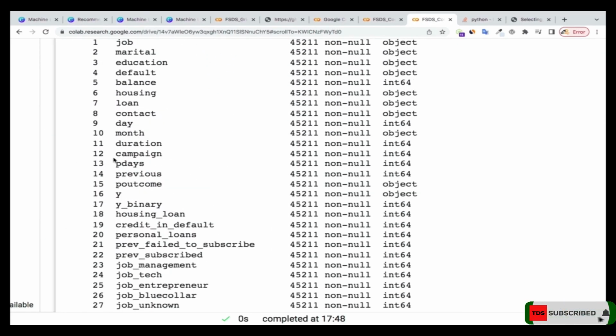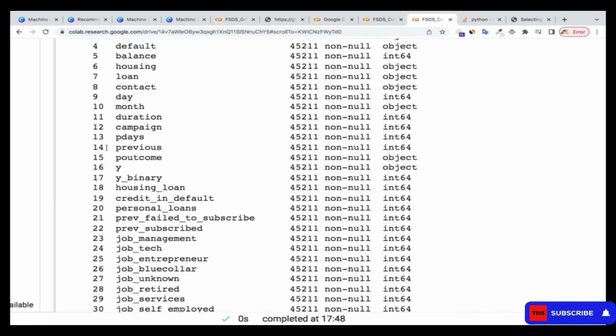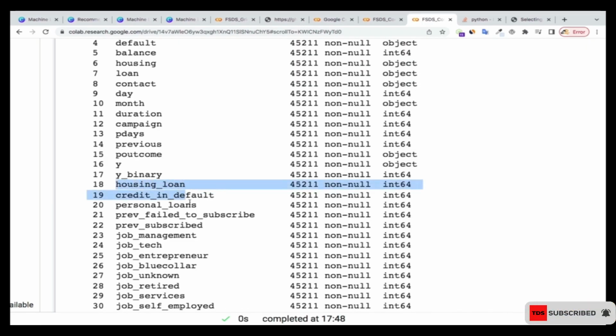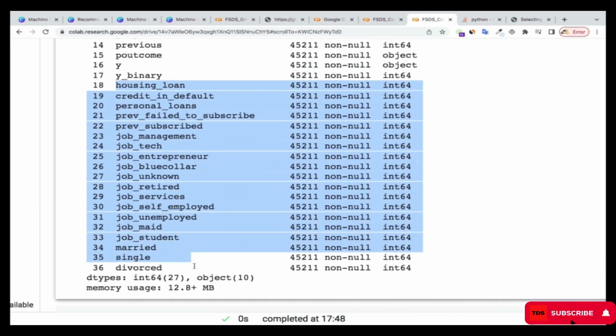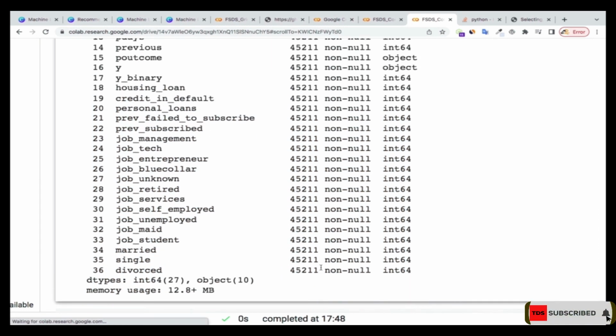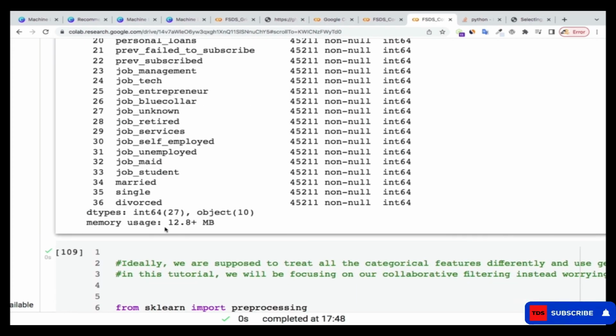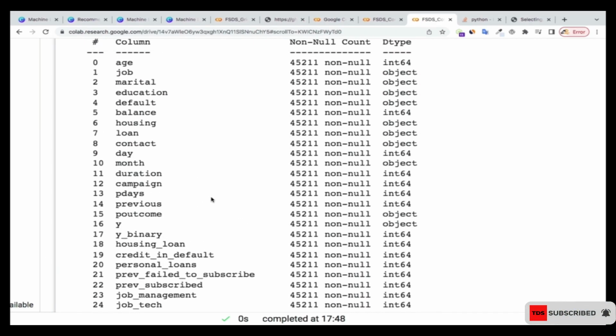I'm going to select from this one, from 18, and that is housing loan, all the way to divorce, which are all integers. That's what I'm going to do. I'm going to select it from housing loan to the last one. There's nothing wrong with doing that.